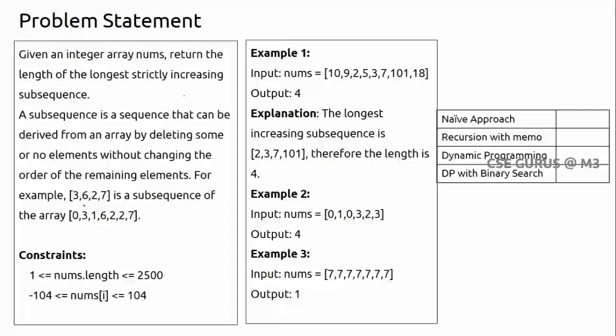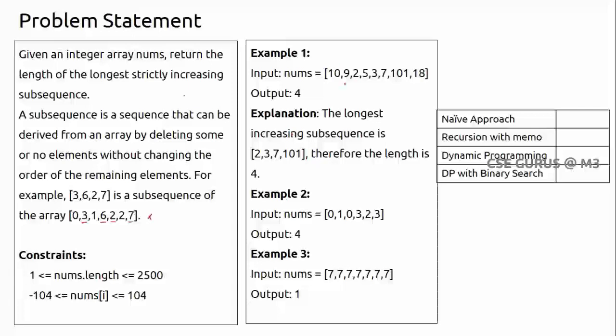You can see one example here. From this array, 3, 6, 2, 7. Yes, it is a subsequence first of all. Can I say it is an increasing subsequence? No, but it is a subsequence. Here it is given as an example for a subsequence. 1, 6, 2 is a subsequence also. 1, 2, 7, yes, subsequence. It's not a subarray. Like this we can consider, and we have to find the longest one.